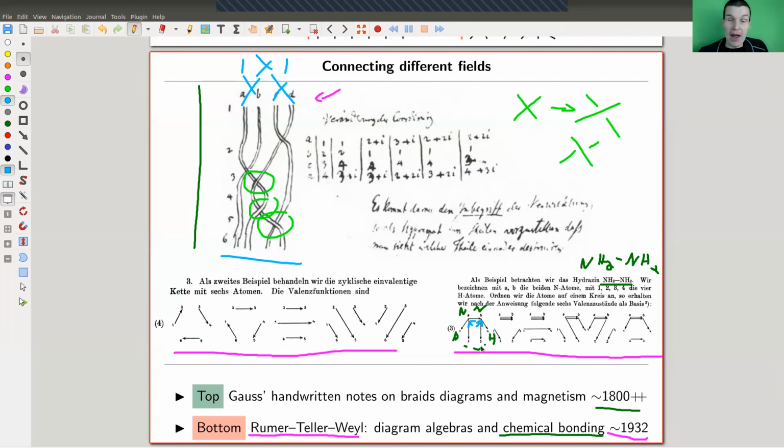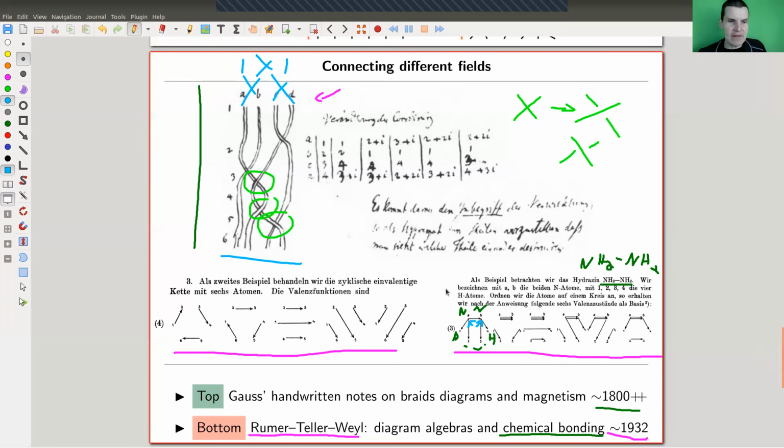That's kind of cool. So I linked the papers in the description in case you want to have a look. It's a very early idea. It's even before the Brauer algebra itself that I showed you, and way before Cobordisms. So this came around in the 1930s, which was after the quantum mechanics revolution, where people like Heisenberg and co. figured out that a lot of quantum mechanical objects or chemical bonding objects can be modeled using various forms of representation theory of SL2 or groups like SL2 or SO3.